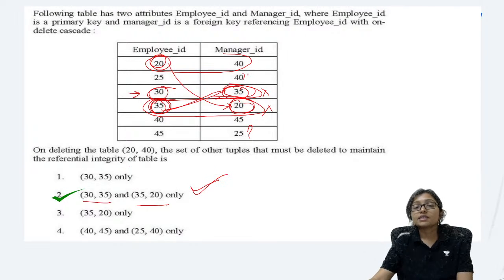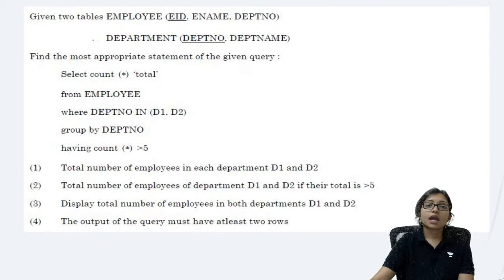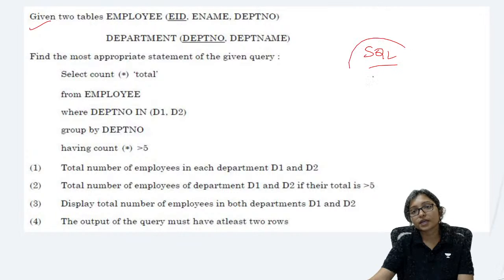Okay. So these are the ER diagram, and functional dependency is the most important chapter of DBMS. That's why we cover it here. And one question you can do, this is an SQL question, quickly do this.